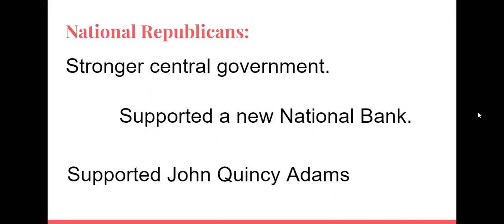So National Republicans are very much for a stronger central government. That means they want more control in one place, like in Washington, D.C. They would like a new national bank, so control of the money, and they supported John Quincy Adams. So if John Quincy Adams is everything that Jackson doesn't like, you can probably infer that Jackson is not going to be a National Republican. So please pause this video if you need to write that in the column.